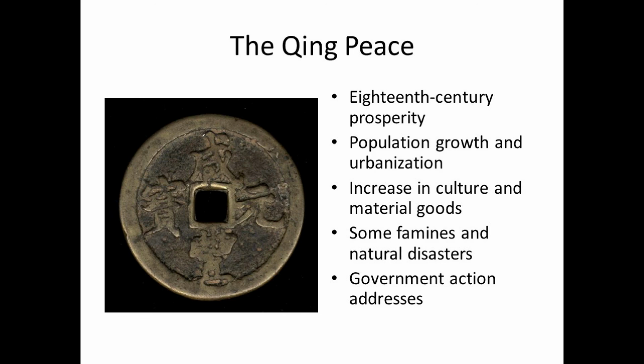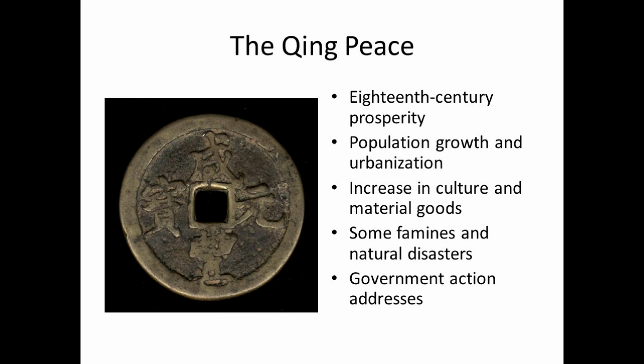Now, one thing we have to emphasize is that China, especially Qing Dynasty China, is a huge place. It is gigantic. So there's always going to be some place where there's people who don't have enough food to eat. There's always going to be some natural disaster that hurts people. But the key thing is that the government is actually able to address those problems and address them quickly, right?